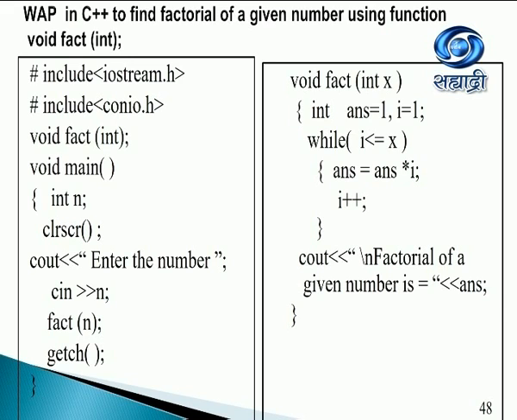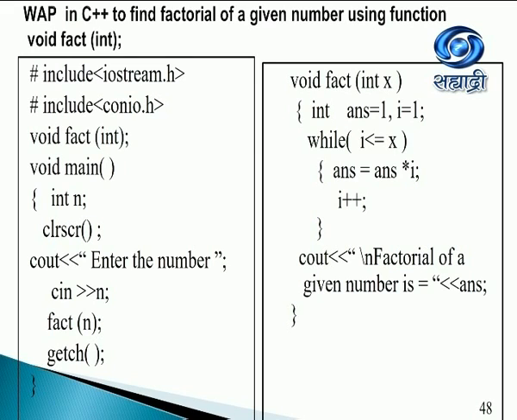So enter the number, meaning the number for which we want to find the factorial. So that is n. Suppose I enter 4. Fact n. This line calls the above function, which is fact, and n is the integer that I am passing to it. Once I call the function, the control goes from the calling function to the called function. Here I have variables. Answer I've taken as 1, i as 1, and I will iterate this till i is less than or equal to x, which is n.